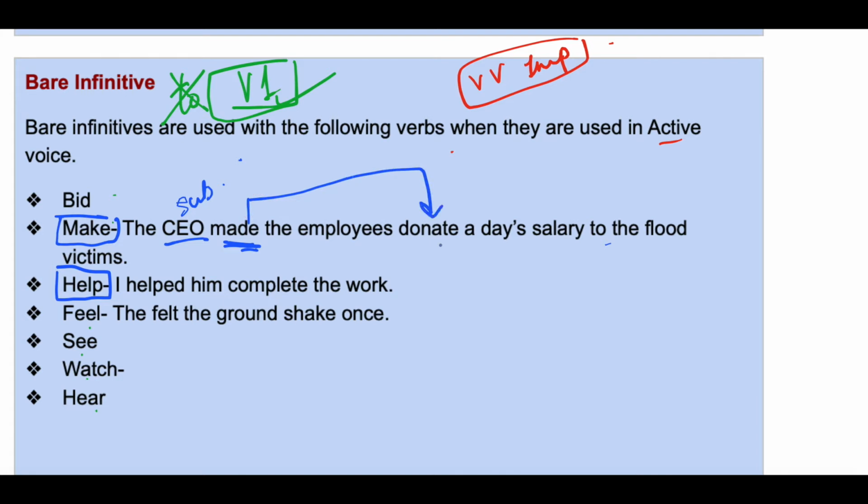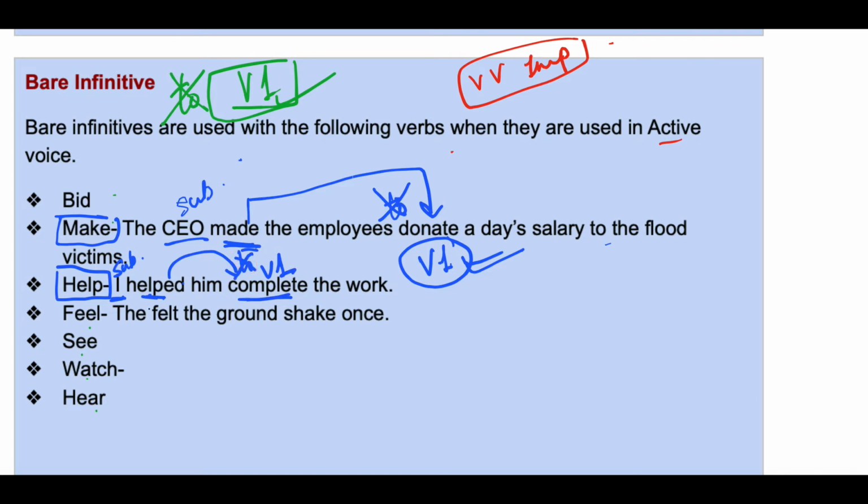Now look at this. Donate is what? It is V1. And to is not present over here. So this is bare infinitive. Okay. I helped him complete the job. Who helped? I. The doer acts as a subject, so this is an active voice. Help, when in the sentence is an active voice, help takes bare infinitive. So here complete is V1. This is bare infinitive because here to is not present. Okay.